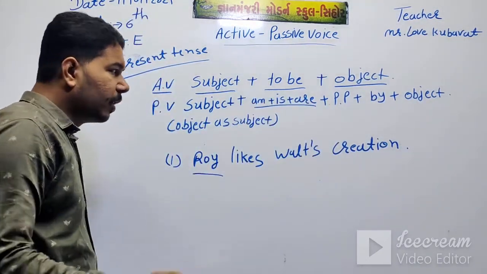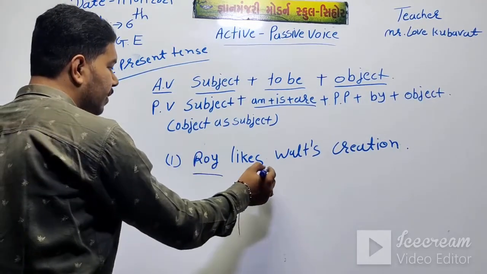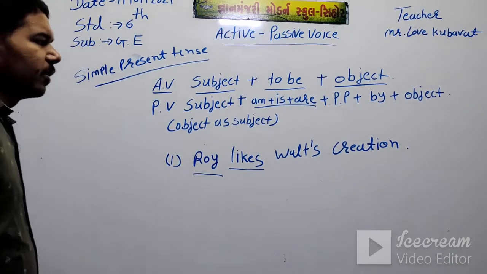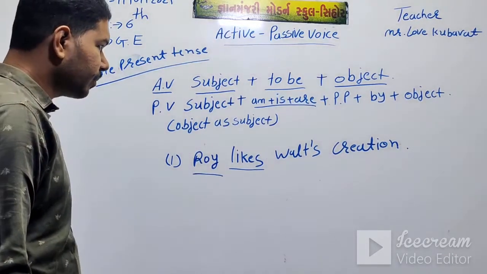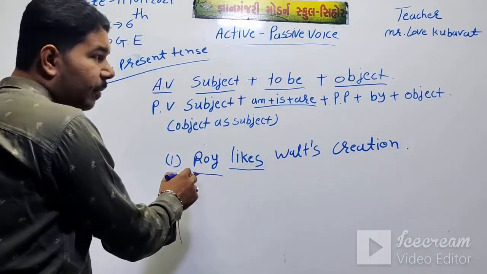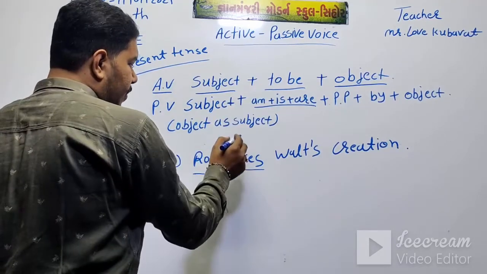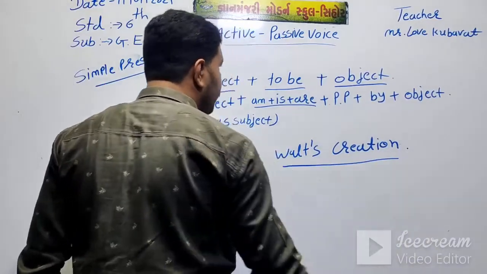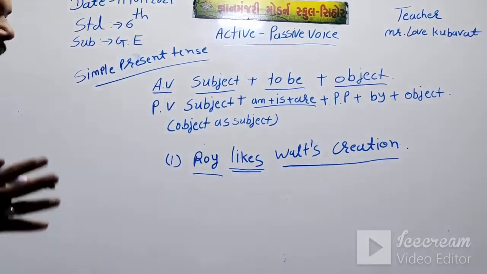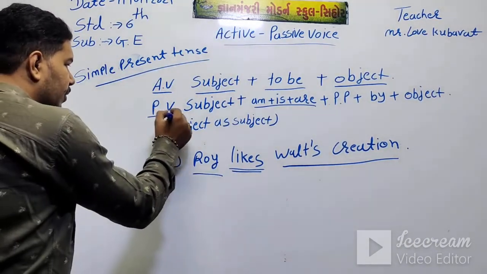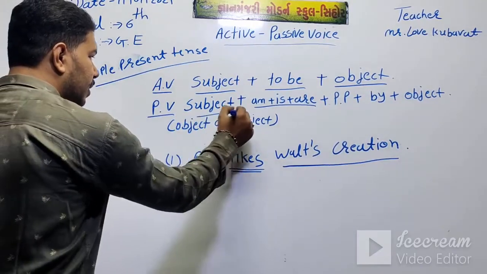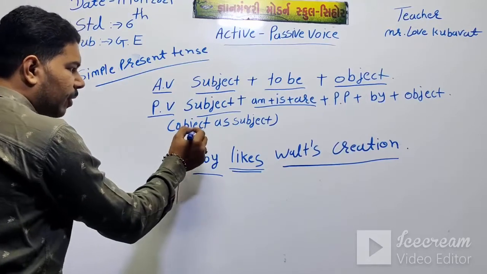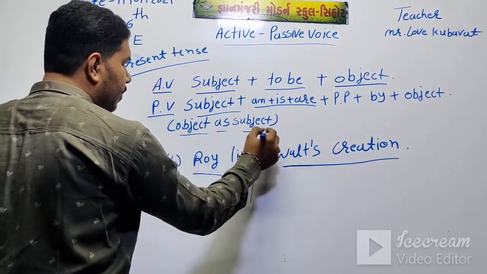And how can you identify the simple present tense? Roy likes world creation. Roy is the subject, the tense is simple present tense, and this is the object. We will change it into passive voice. Subject, and I give you notice from here: object as subject.